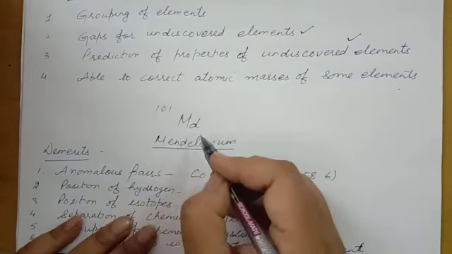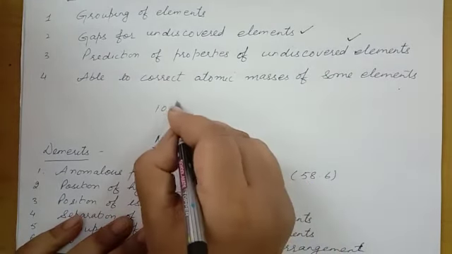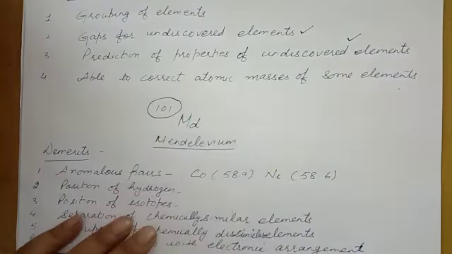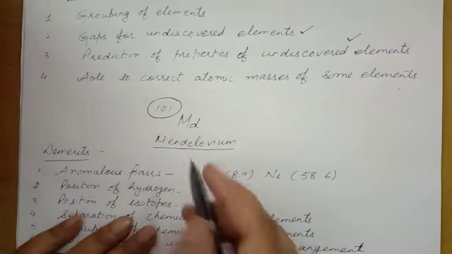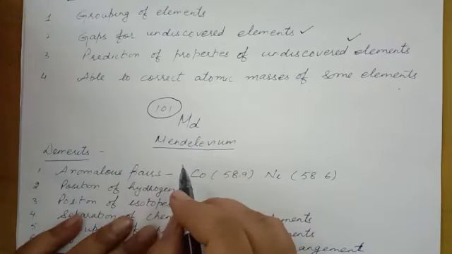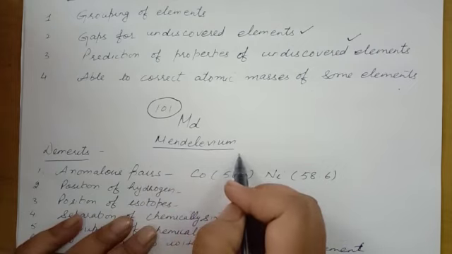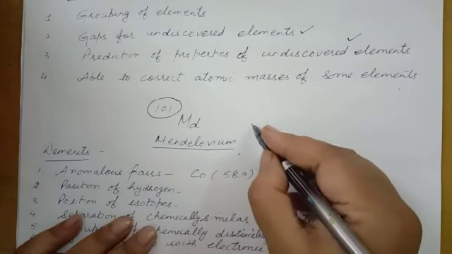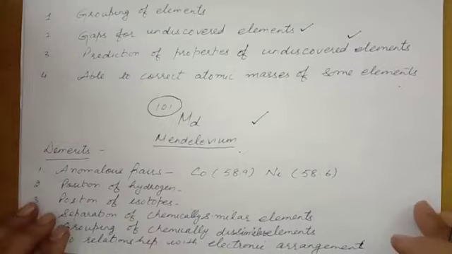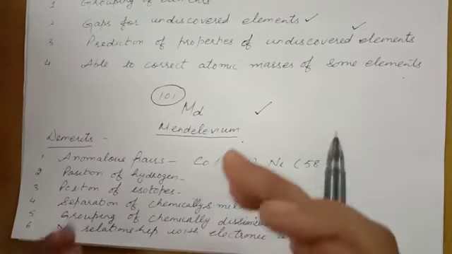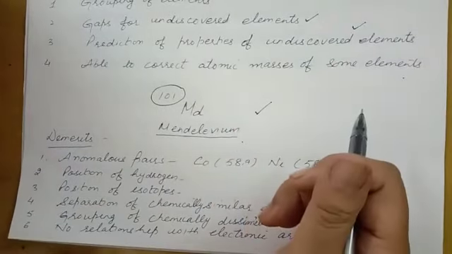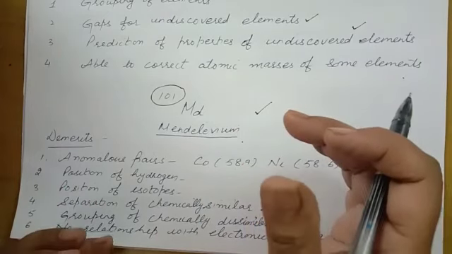The symbol is Md, with atomic number 101, and the name given was Mendelevium. That was a great respect given to Mendeleev.